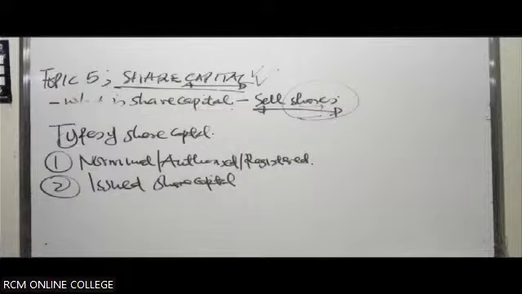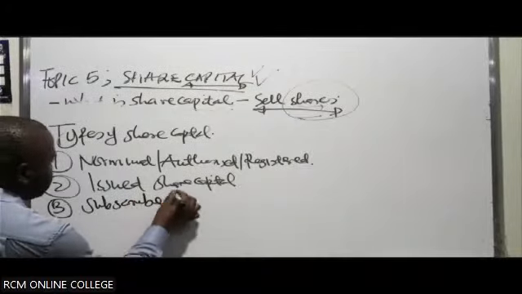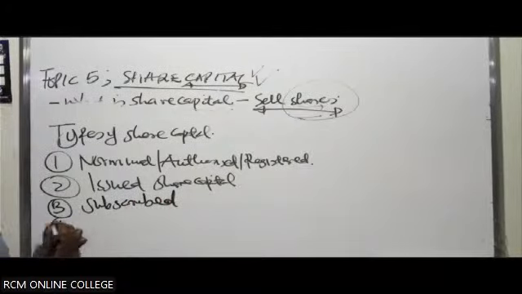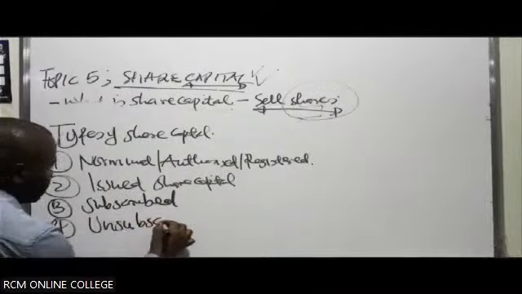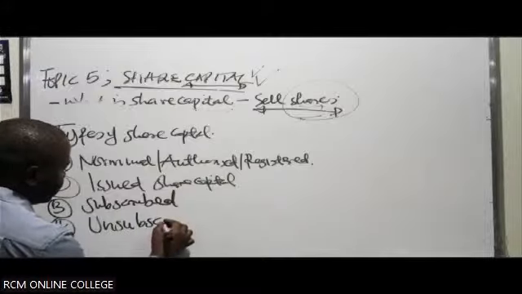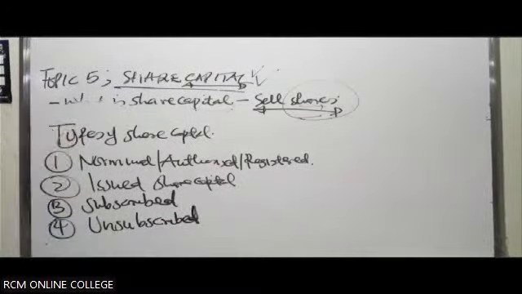So in this case, you can have issued share capital. You can have subscribed share capital. Then you can have unsubscribed share capital.